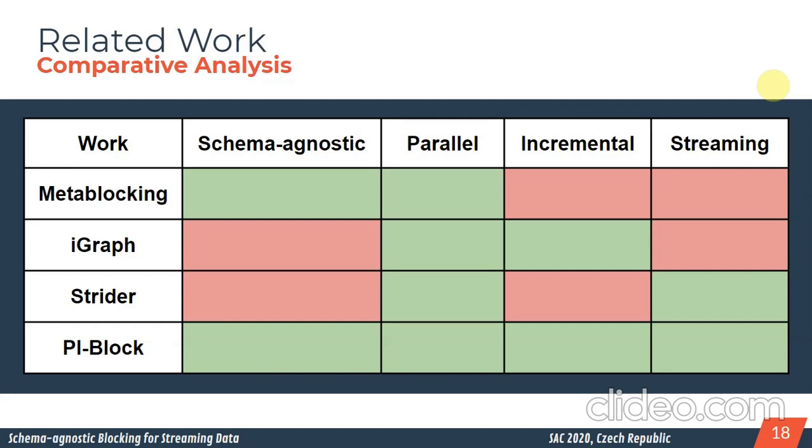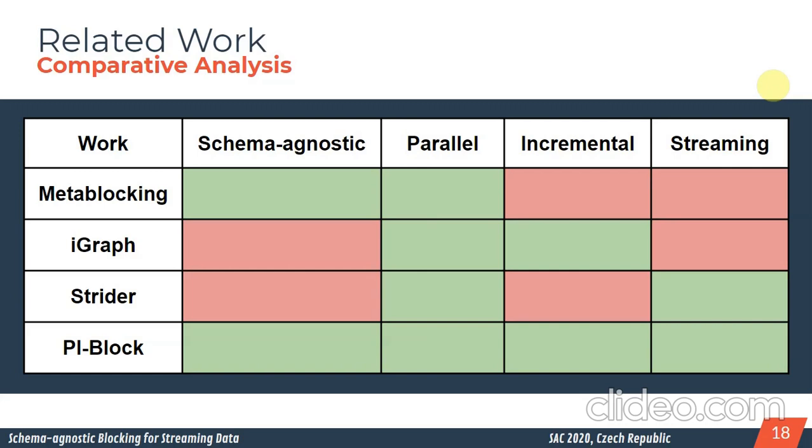Another approach is Strider, and Strider is also proposed for a relational data source. That's why it's not schema agnostic, but it's parallel and handles streams. But just PI-Block handles all of this.